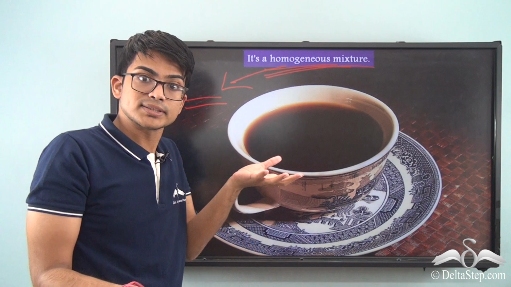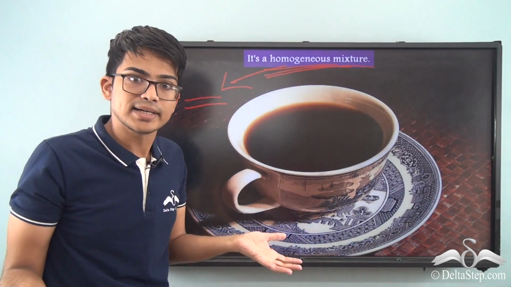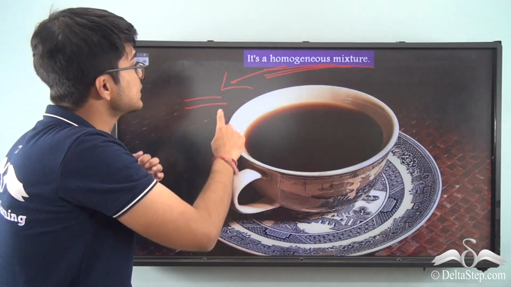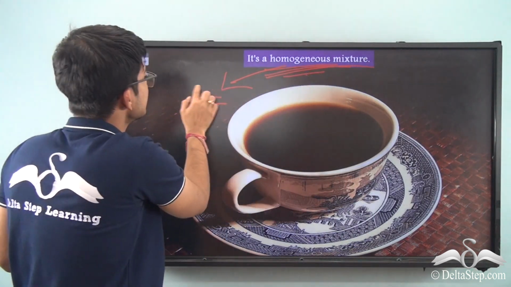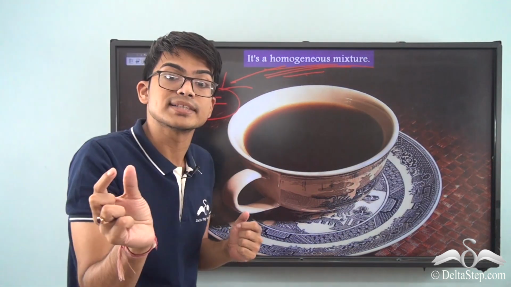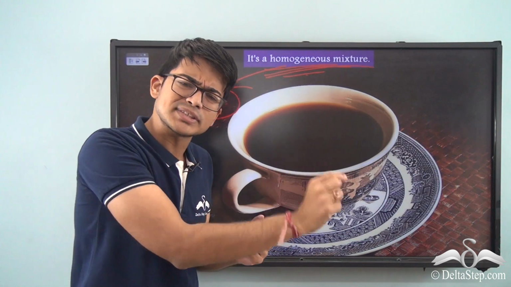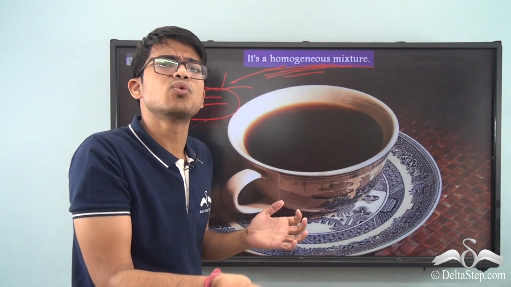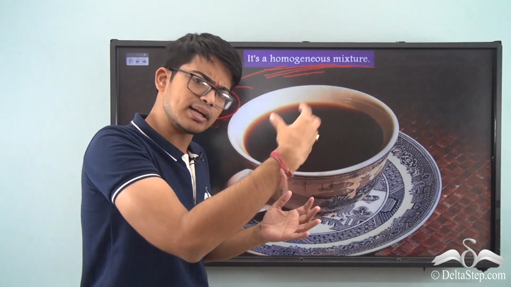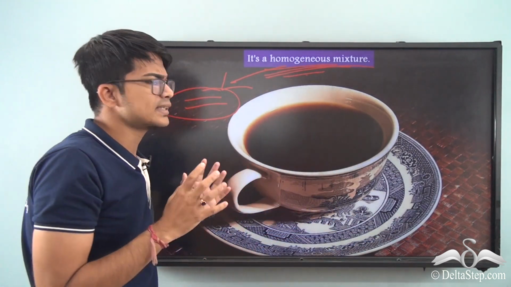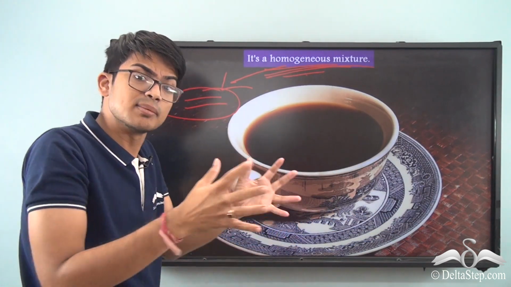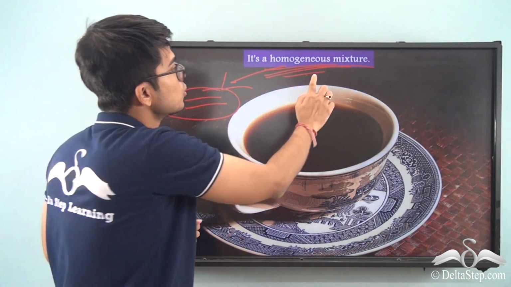It's not like the first sip and the last sip are entirely different. That's because there is a homogeneity, an equality which is ensured in all the particles. A small particle of a solution will be equal in taste to another big particle. So homogeneity in this case means equal, similarity. So it's a homogeneous mixture.